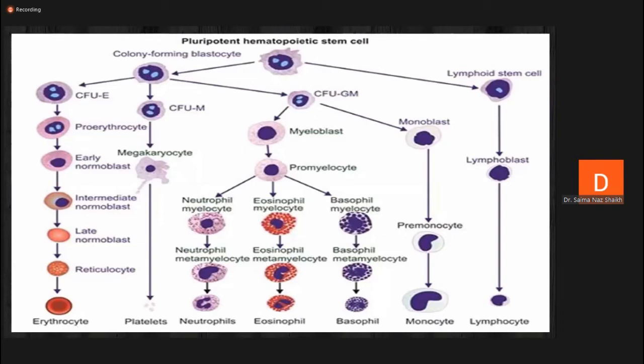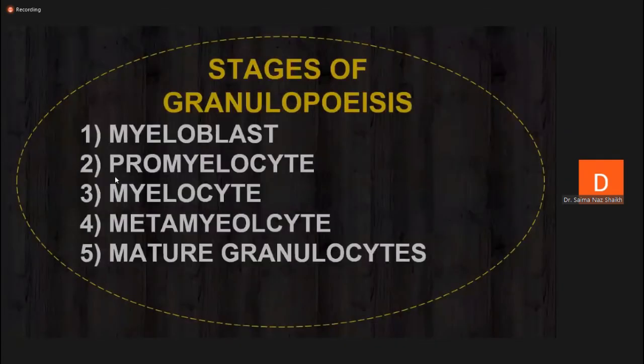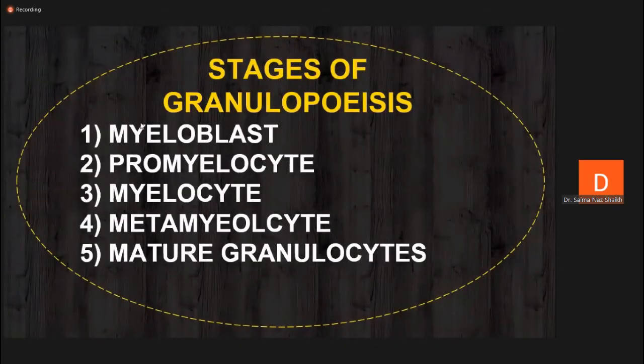So we will discuss a little bit regarding all these stages. These are simple stages, and these are a bit complicated. So we will discuss the stages of granulopoiesis. Look at this one. First stage is myeloblast. Second stage is promyelocyte. Third stage is myelocyte. Fourth is metamyelocyte. And the fifth is mature granulocytes. So these all are stages of granulopoiesis. At the end of these stages, we will see the mature granulocytes, that is eosinophil, basophil, and neutrophils.